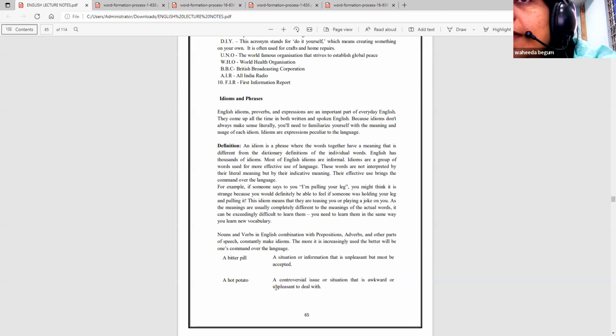You need to learn them in the same way you learn new vocabulary. It is not that if you learn one word, you think you know the meaning of the word and try to utilize that in your sentence. No, it can't happen like that. You must know the meaning, and you must know how to properly put it into the place where it is required. A wrong placement of an idiom can spoil your reputation altogether.